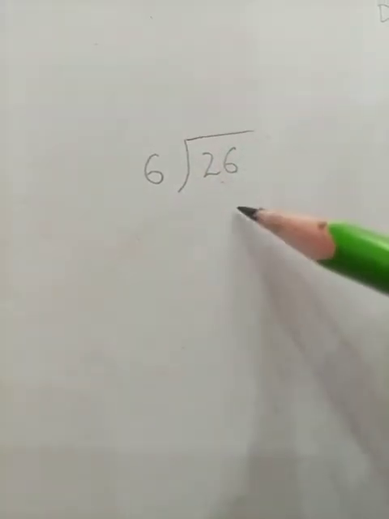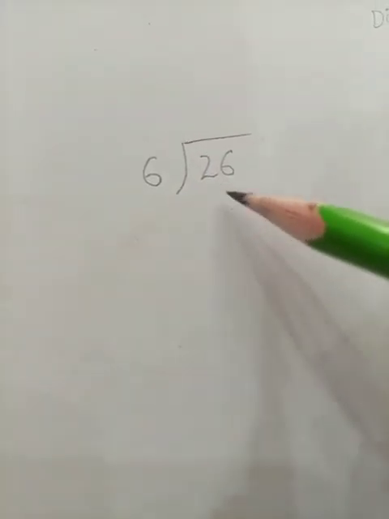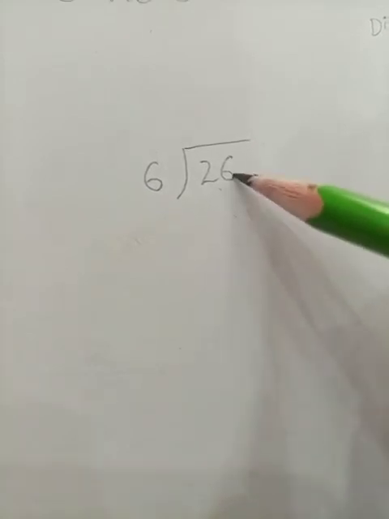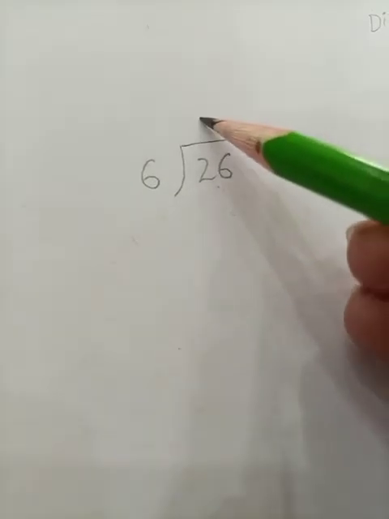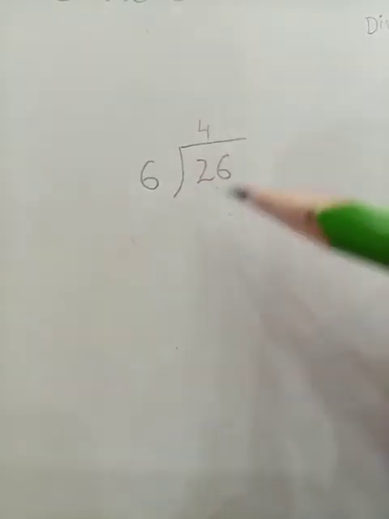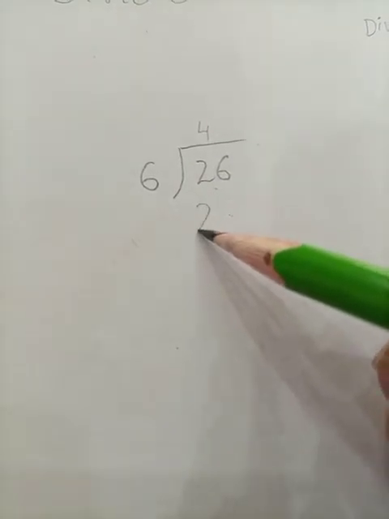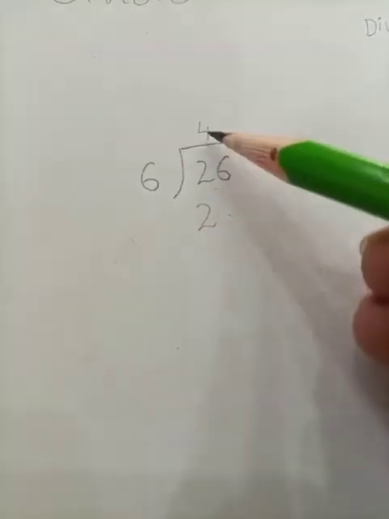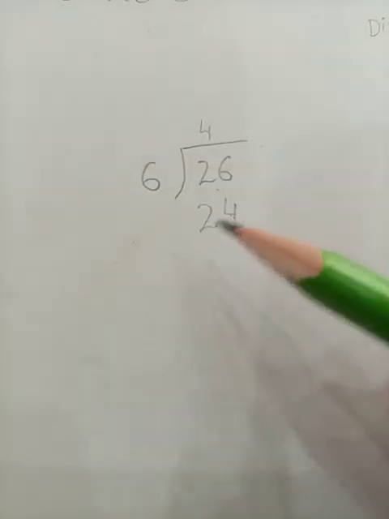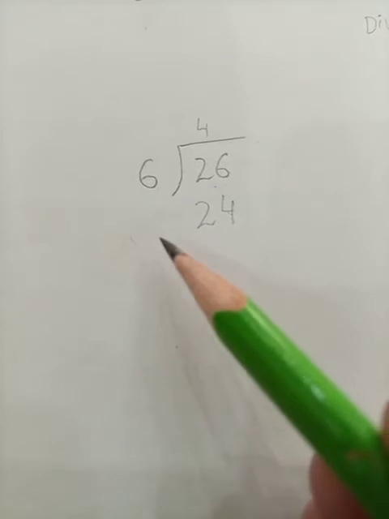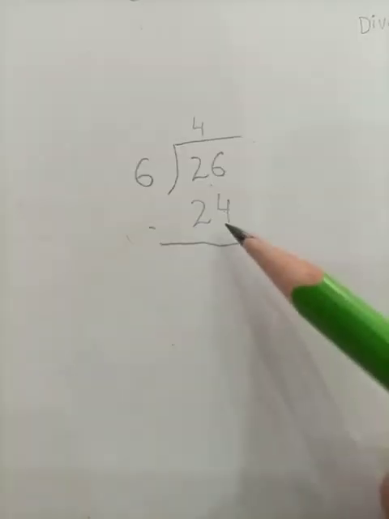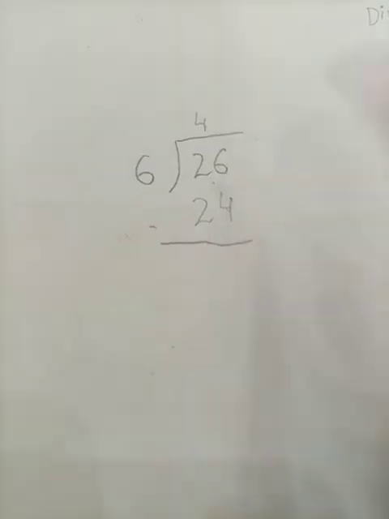6 fours are 24, because here I am writing the number that is smaller than or equal to this number. Here I am writing my number 4, that is my quotient. 6 fours are 24. I am going to write the product of these numbers here. Here is my number 24. Now students, next step is subtraction. I am going to subtract my number 24 from the number 26.